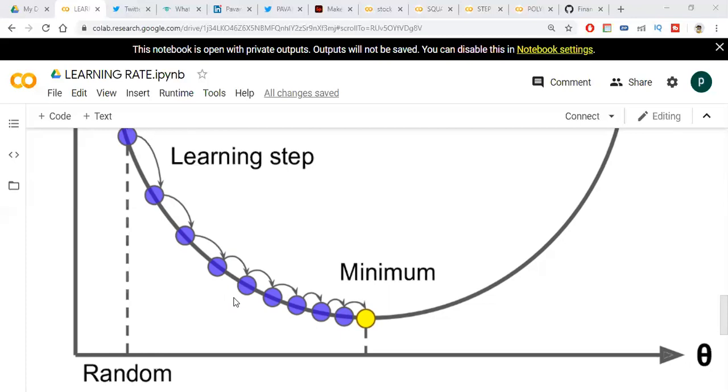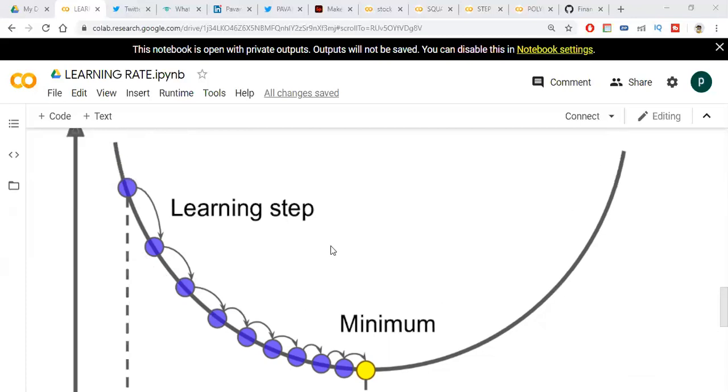If the distance is high, the learning rate will be high, and if the distance is low, the learning rate value will be low. So see, this is the good learning rate. There is no problem of divergence and no problem of getting stuck. So we can avoid all the problems with a good learning rate.